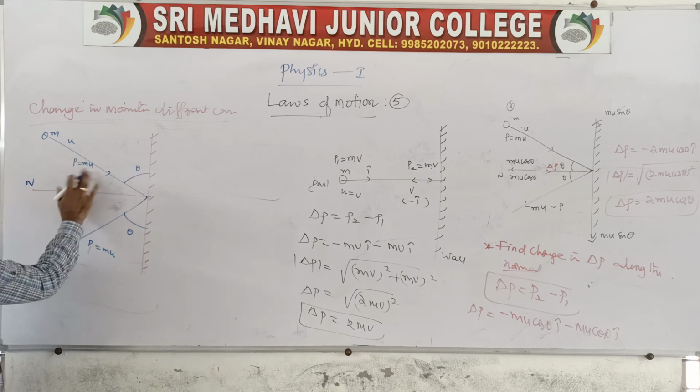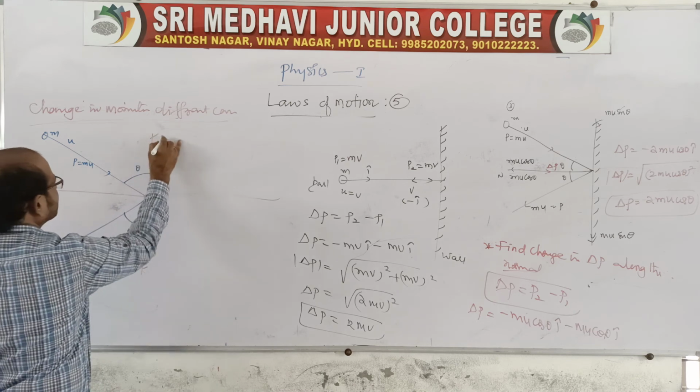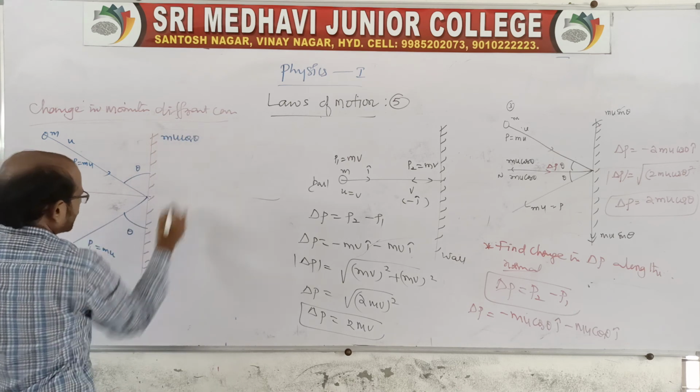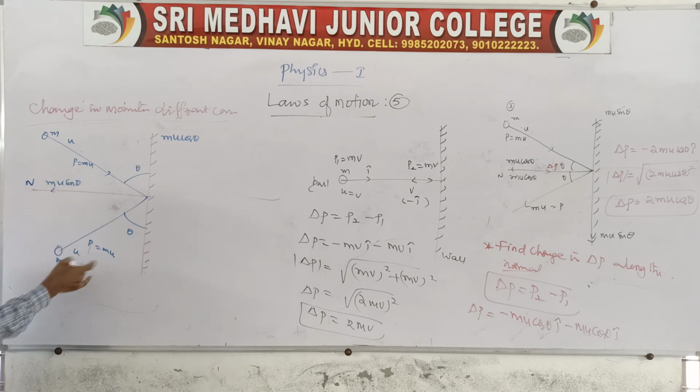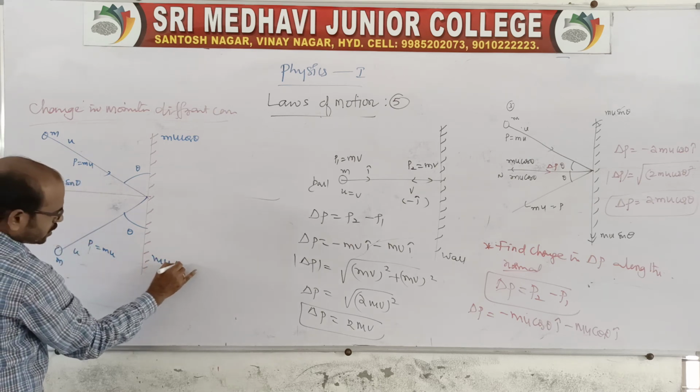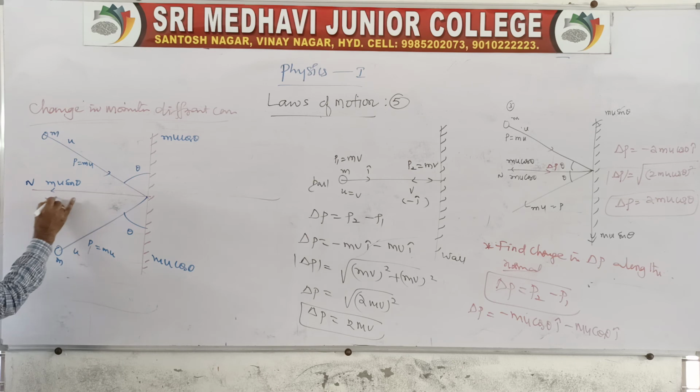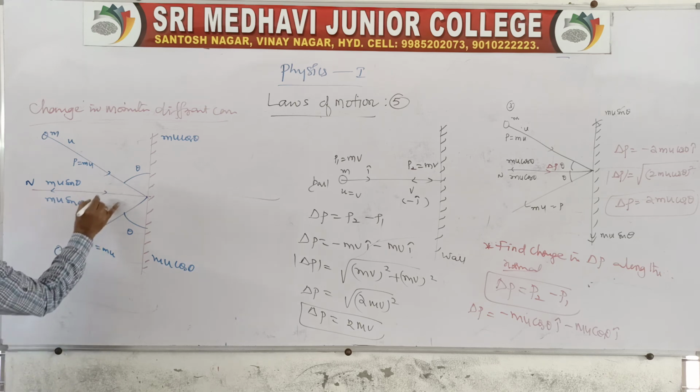So now mu can be resolved into two components: one we can say mu cos theta, and along this, mu sin theta. By using these components, it can be resolved like this. And again find the change in momentum along the normal. Very simple.